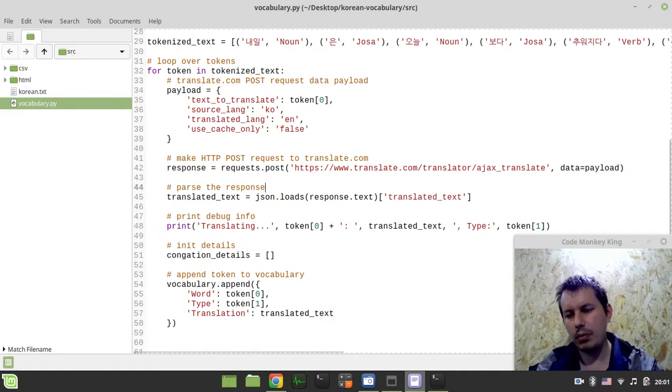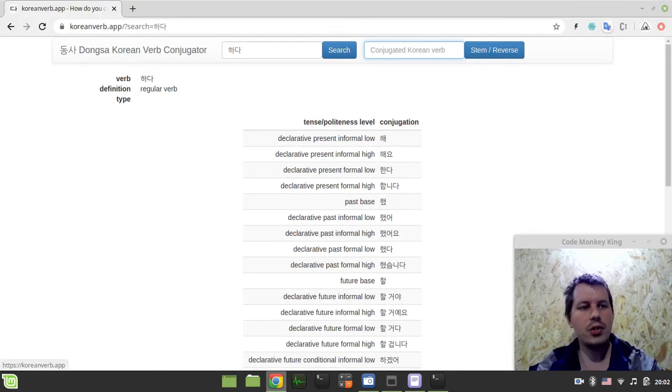And in this video we're going to be writing a bit of web scraping code in order to actually extract the verb or whatever part of speech word conjugation rules from this site, koreanverb.app. It has an extremely simple interface, so it's really easy to extract the data out of it. So first we'll write the code separately, then we'll embed this into our main loop. And that's actually the way to go.